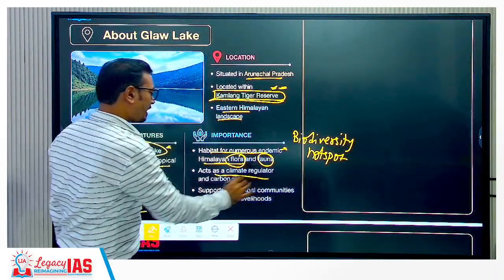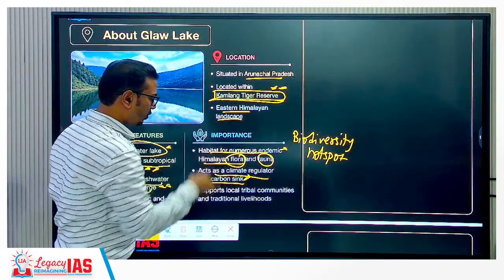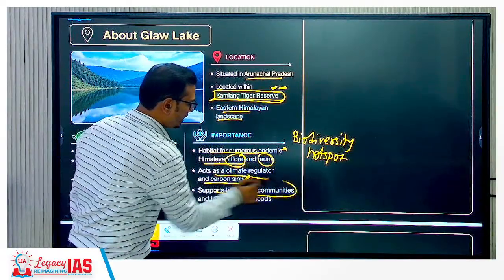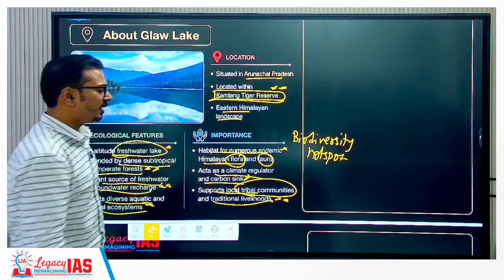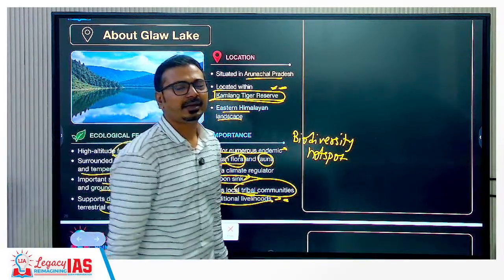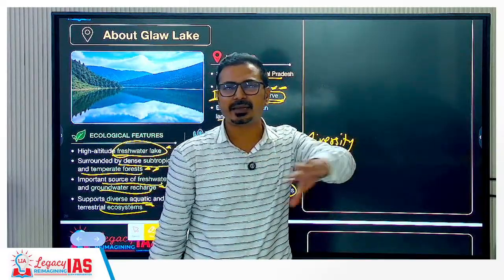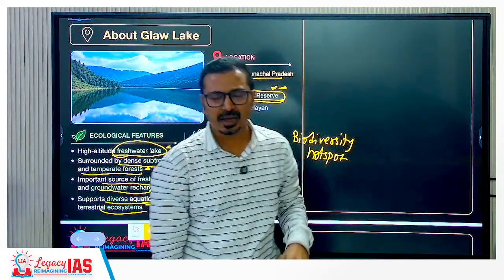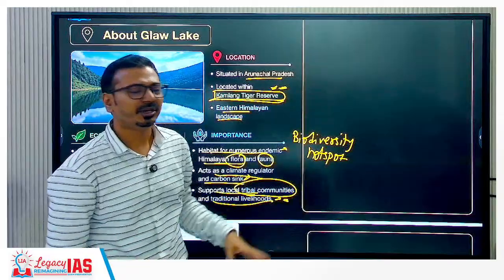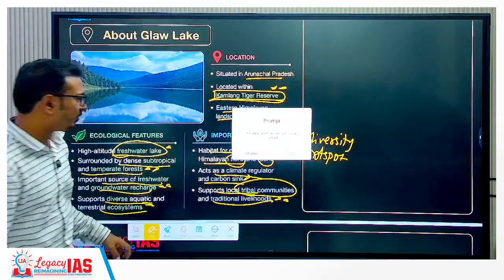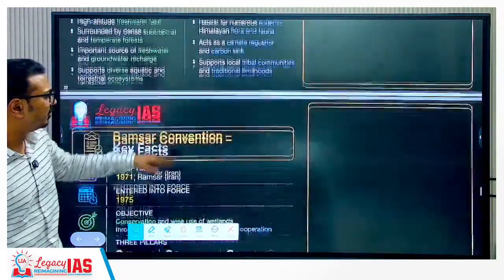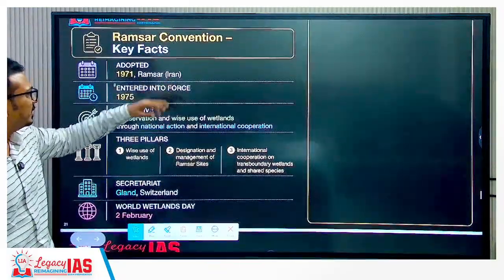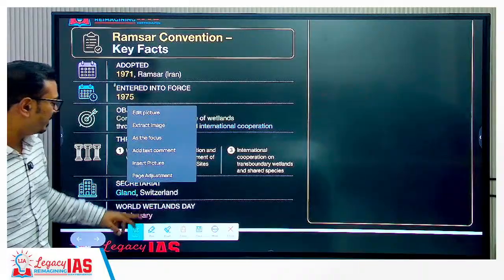It acts as a climate regulator and carbon sink for the local area, and supports tribal communities and their traditional livelihood. So in Arunachal Pradesh, the local communities like the Abor, Monpas, Mishmi Hills, Dafla Hills are the local tribal communities, and their livelihood is dependent on such lakes. That's why we can say that it is important.